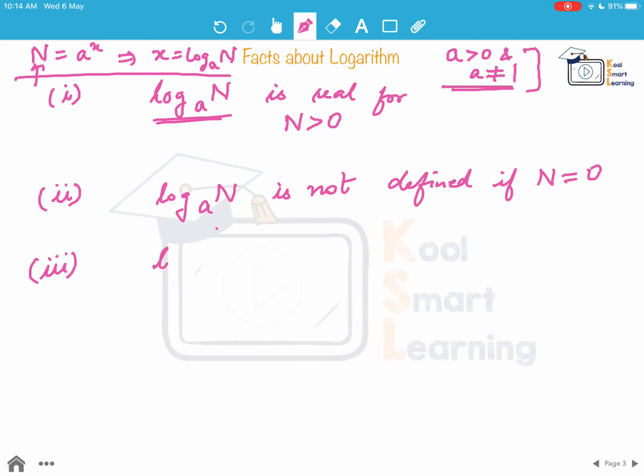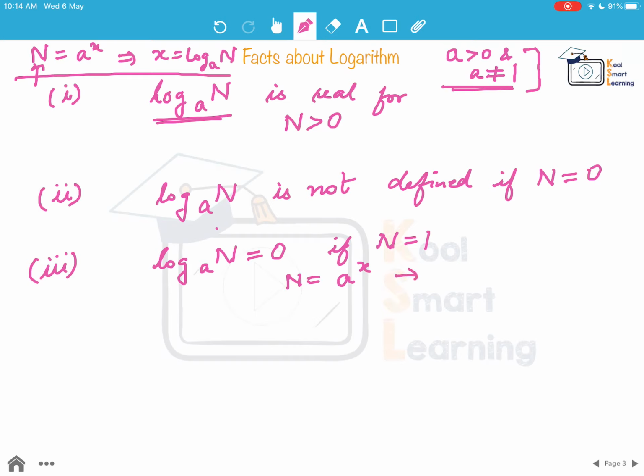Now moving on to the third fact, it says log of n to the base a is equal to 0 if n is equal to 1, right? Now if we see, we have x equal to log of n to the base a. In that case we have n is equal to a to the power x, right?